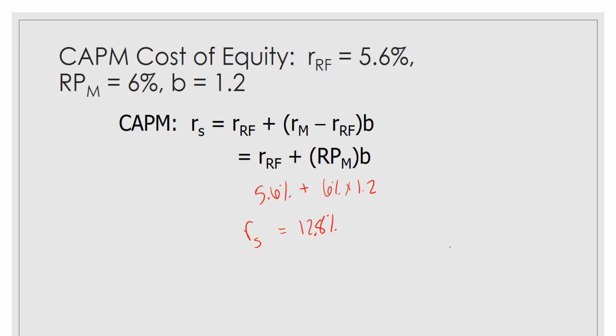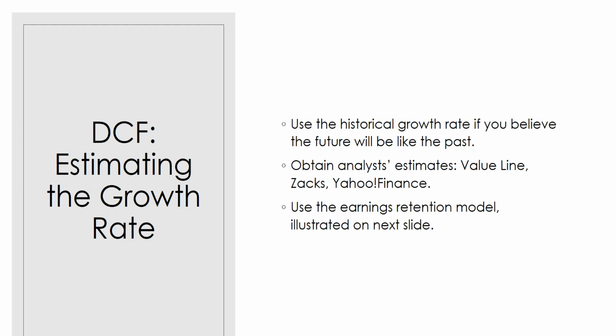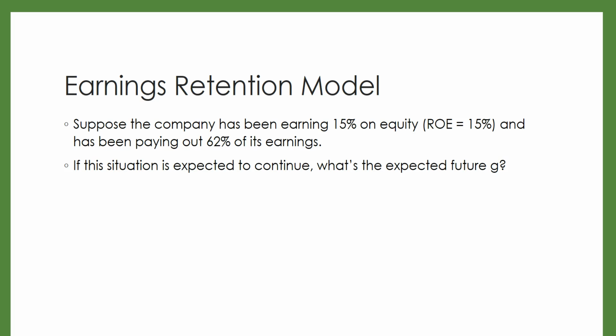So with the CAPM, we had 12.8%. With discounted cash flow, we have 12.7%. So they're very close to each other. With discounted cash flow, a problem is that you often use historical growth rates because you think the future will be like the past, which could be a problem. You could look at analyst estimates for the growth rate, or you could use the earnings retention model, which is illustrated here. Let's do an example.